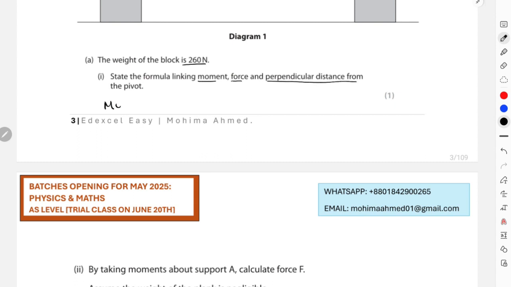So this is going to be moment equals force with perpendicular distance from the pivot.